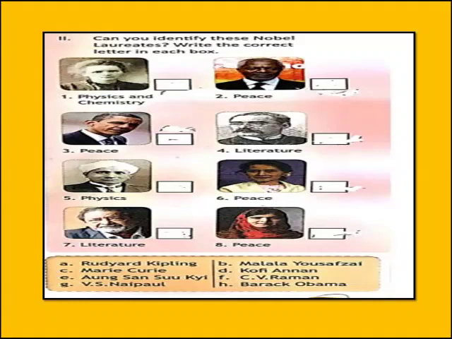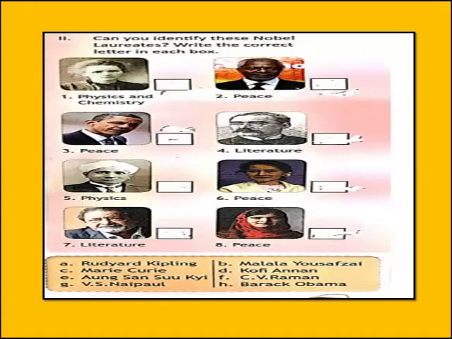The fourth picture is of a person who had received the Nobel Prize for Literature. The name of the person is Rudyard Kipling. In the box you will write option A. Number 5 is the picture of a person who had received the Nobel Prize for Physics. He is C.V. Raman. In the box you will write option F.